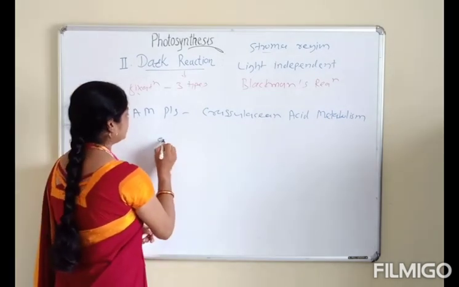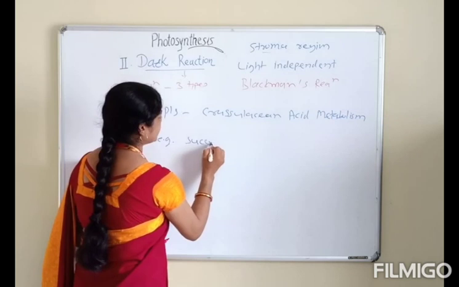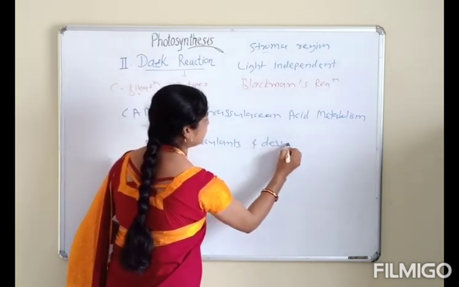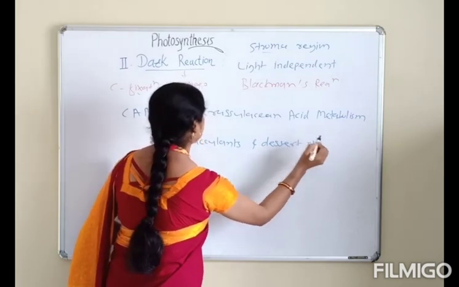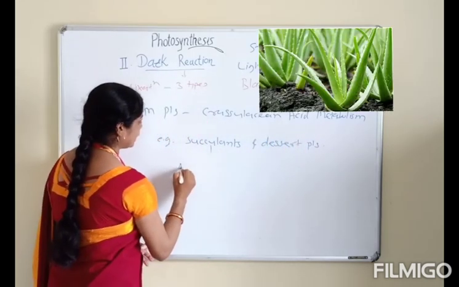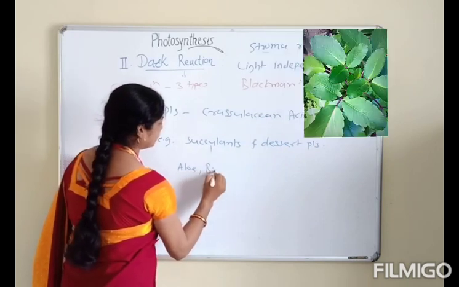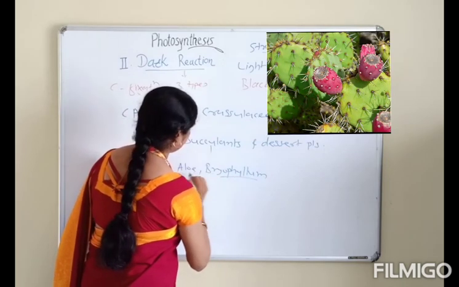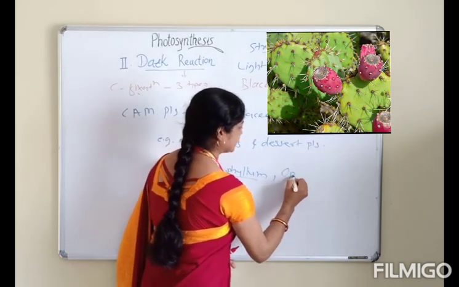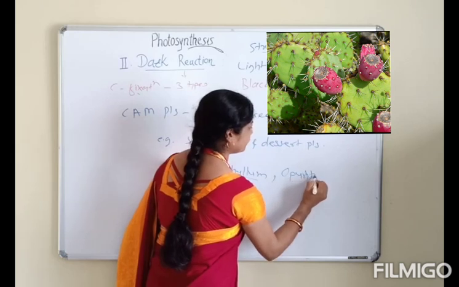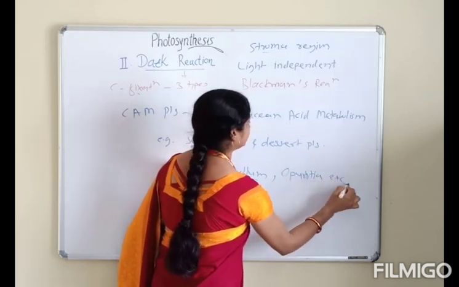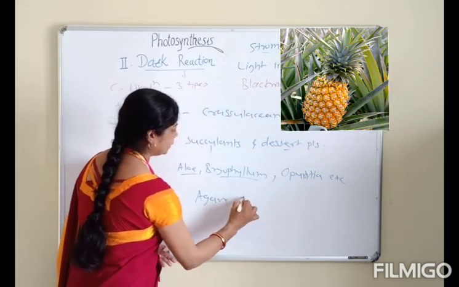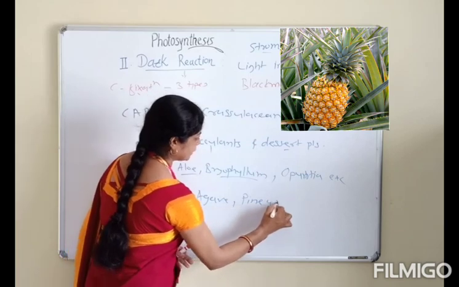For example, succulents and desert plants. In succulents: aloe, bryophyllum, opuntia, etc. And in desert plants: agave, pineapple, etc.